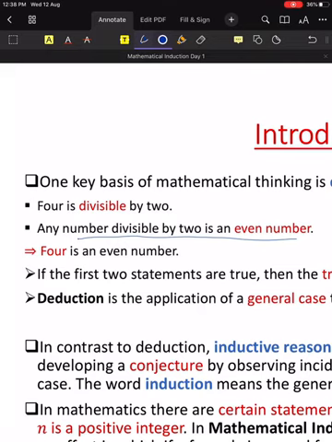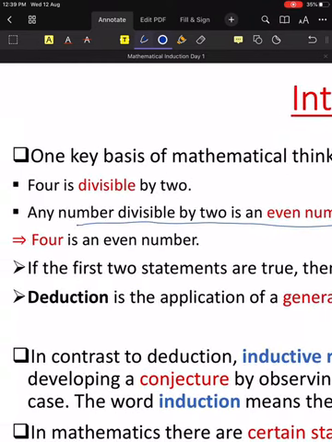Wait a second, let me connect to my mobile data. Guys, is it clear now? Yes, sir.